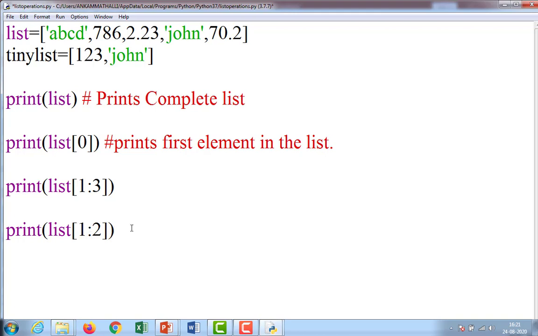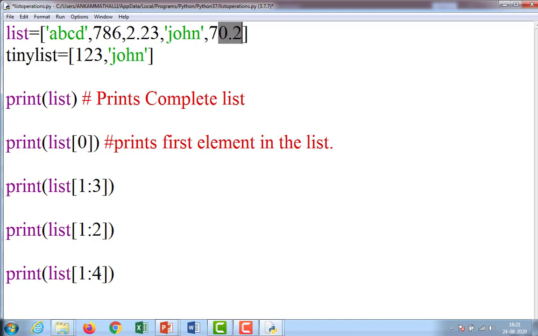Suppose I give print of list 1:4. What does it mean? Starting from 1, indices 1, 2 and 3 are displayed. The element at index 4 is not displayed, because the list starts from 0, 1, 2, 3, 4.